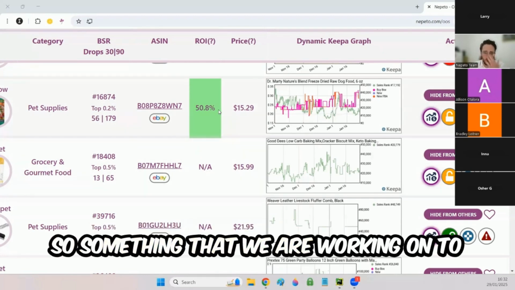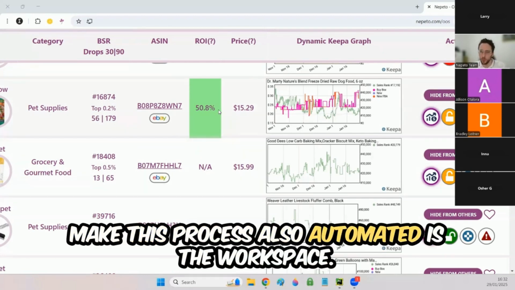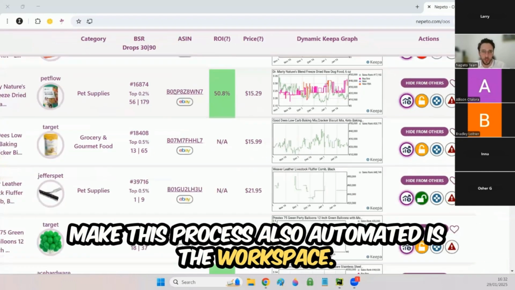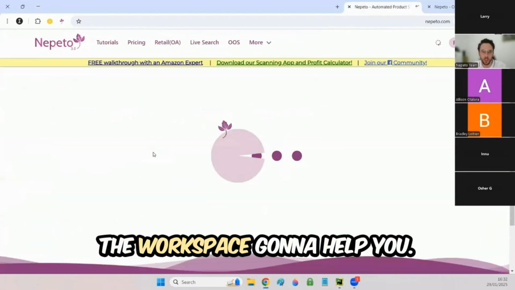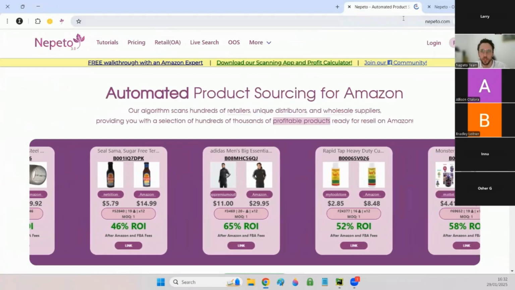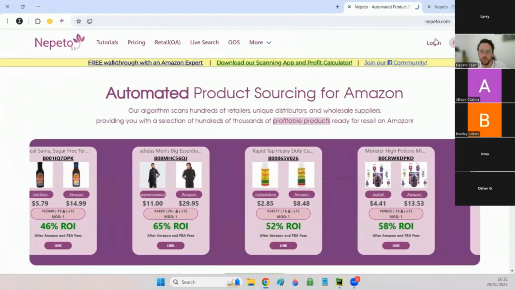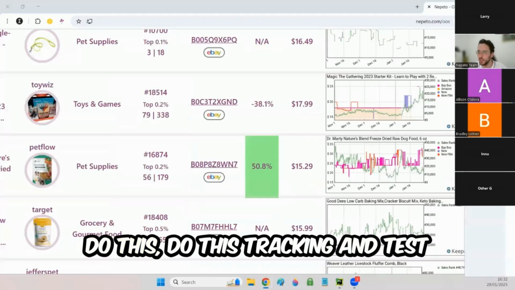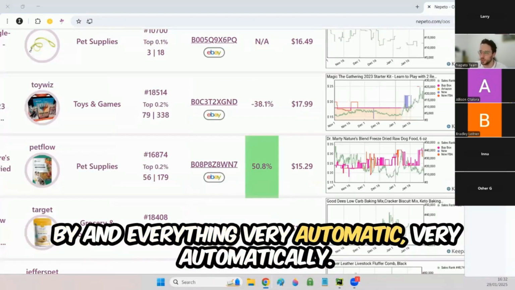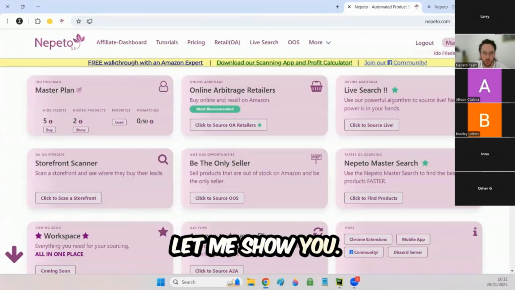So something that we are working on to make this process also automated is the workspace. It's going to be live very soon. The workspace is going to help you do this tracking and test buy and everything very automatically. Let me show you.